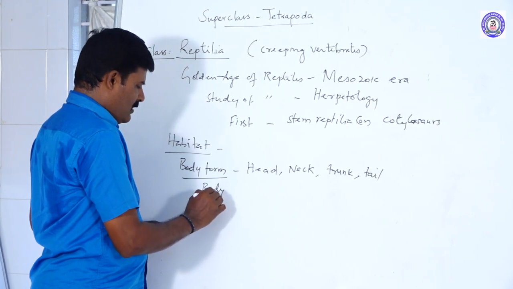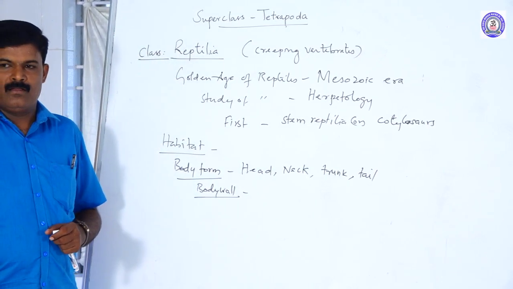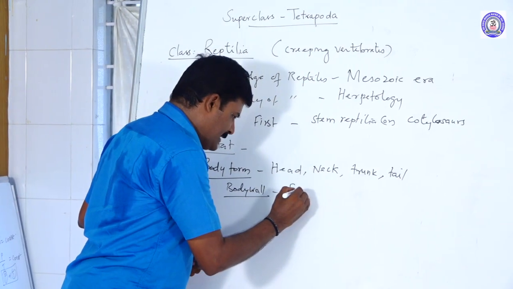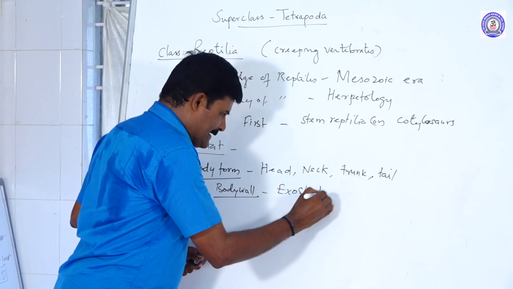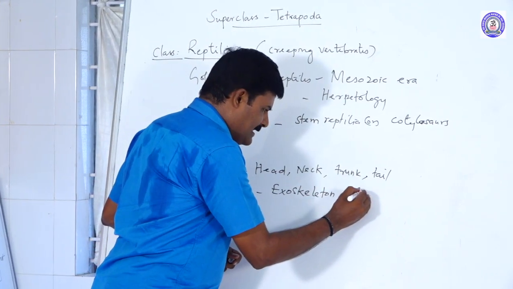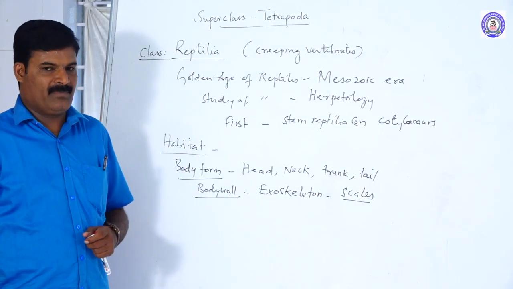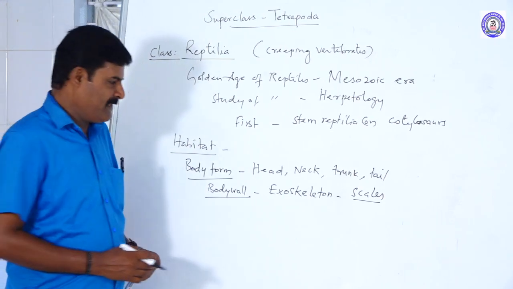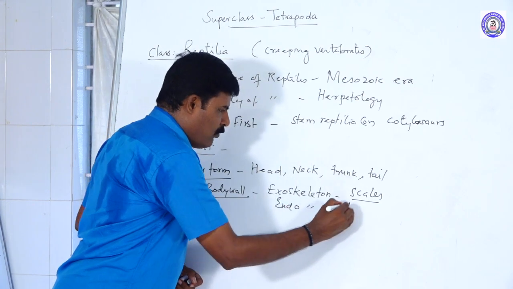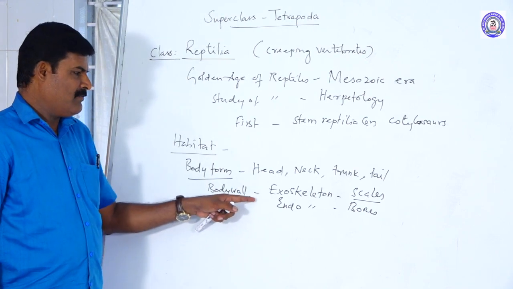Body wall. They have epidermal scales on the body. They have an exoskeleton made up of horny scales, thick and dry, present without glands. The endoskeleton is made up of bones. So that is the body wall.